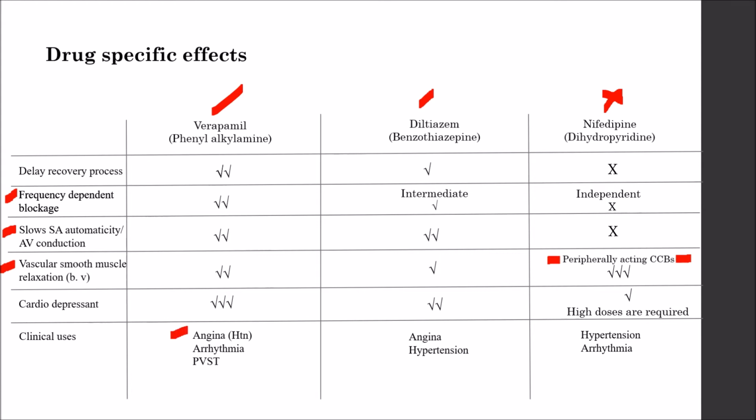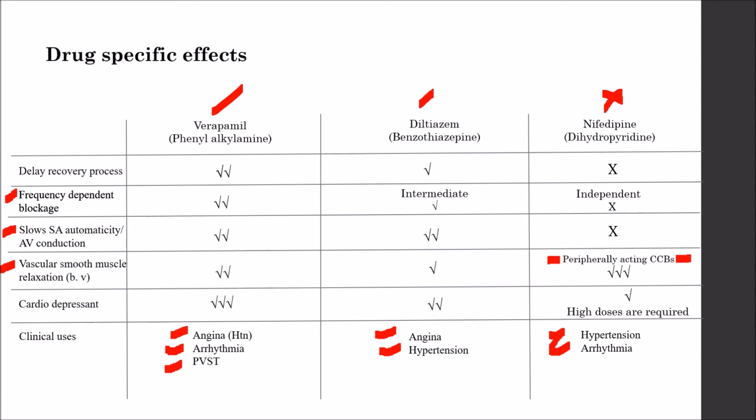verapamil can be used in angina, arrhythmia, and PSVT conditions. Diltiazem may be used in angina and hypertension cases. Nifedipine can be used in hypertension and arrhythmias. These uses are not restricted to the ones listed; there can be more such uses.